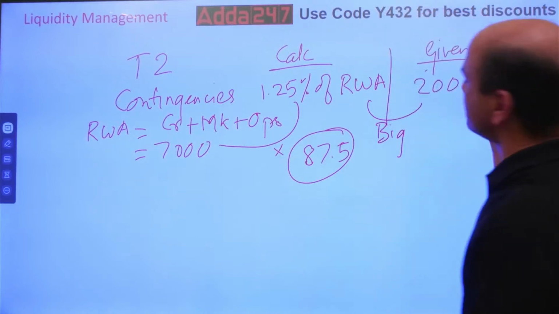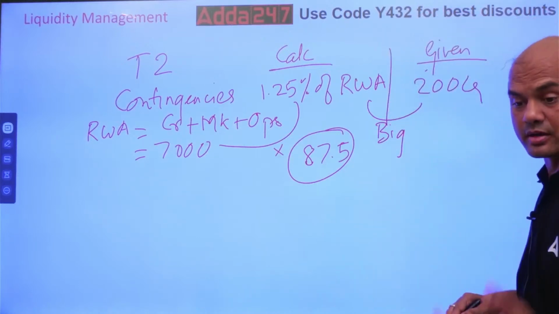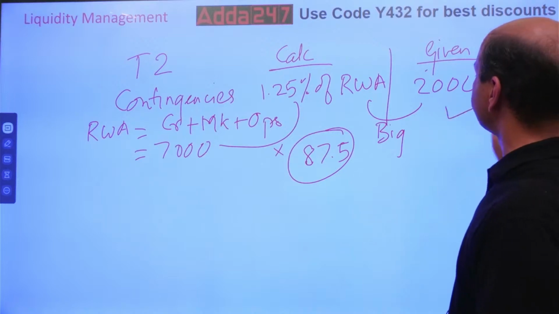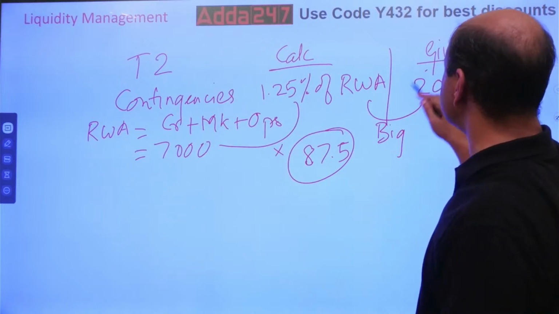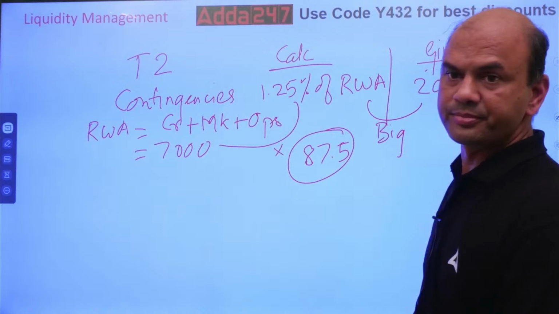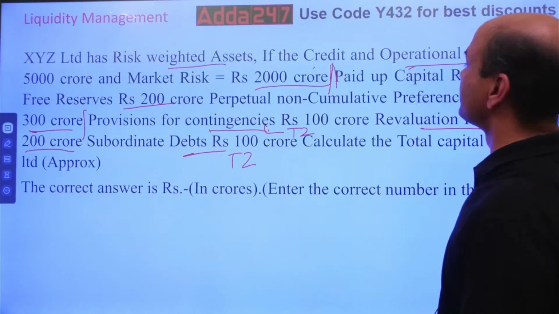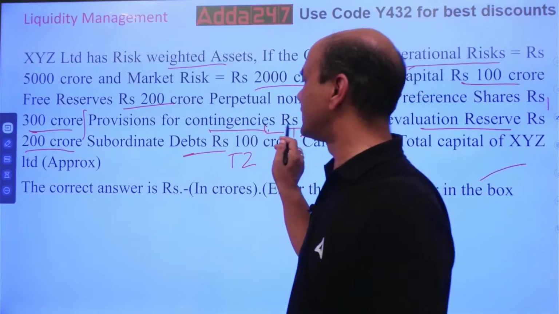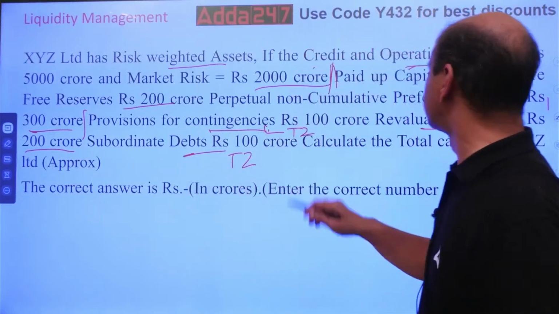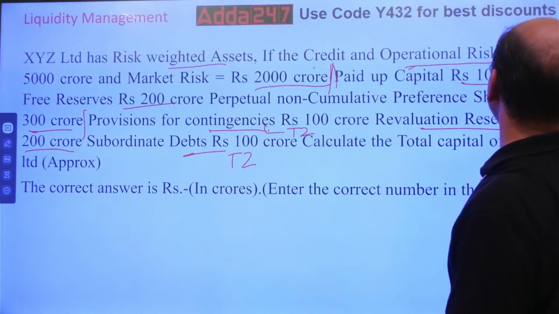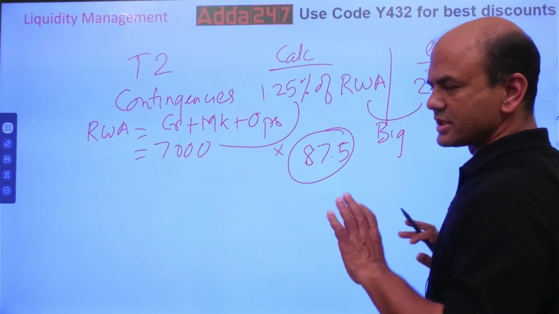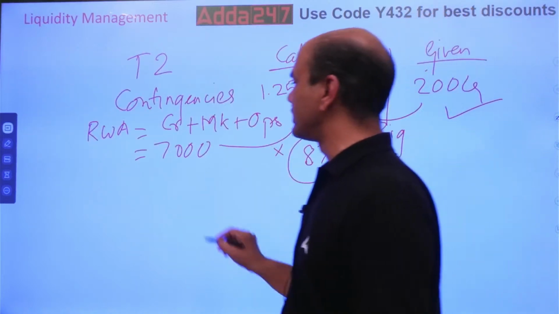And this is my answer through the given figure. So which one is bigger? I'll take this one. So my contingencies are 200 CR. But there were two parts in tier 2. What were the two parts? One was contingencies, and the other is subordinate debts, 100 crores. Subordinate is as it is, no change.